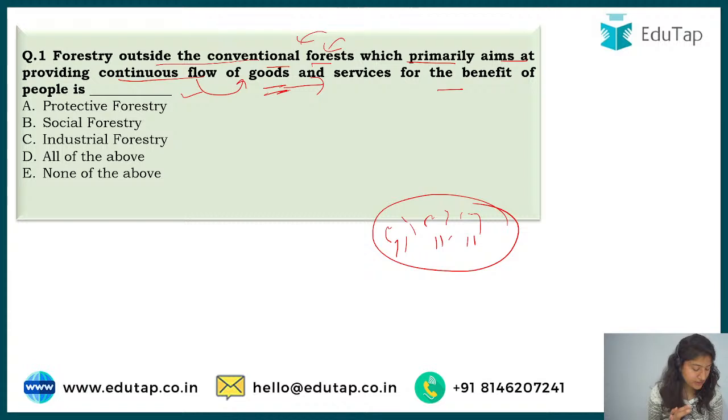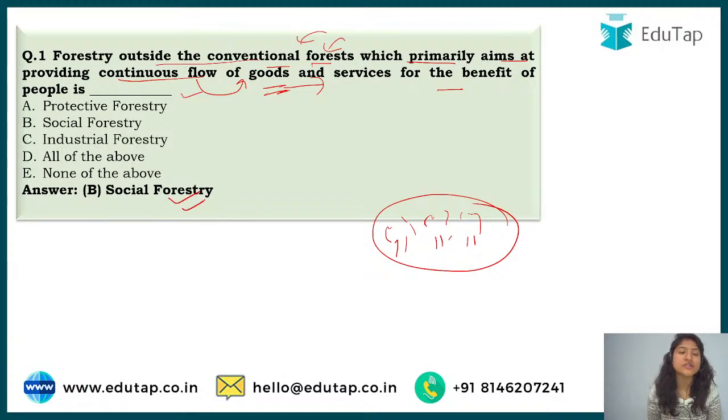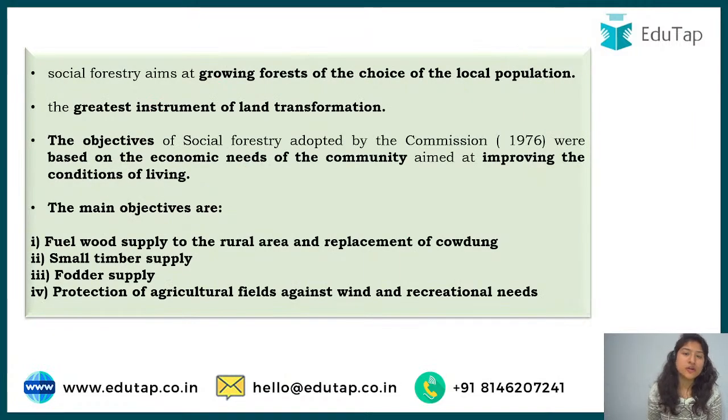Then Anant says 1, Vikram says 2, then Arun says 3 and Anant says 2. Yes, right. The correct answer to this is option number 2, that is social forestry. So what happens in social forestry? Herein the aim is to grow forest of the choice of the local population.